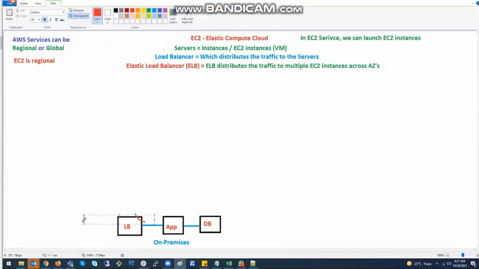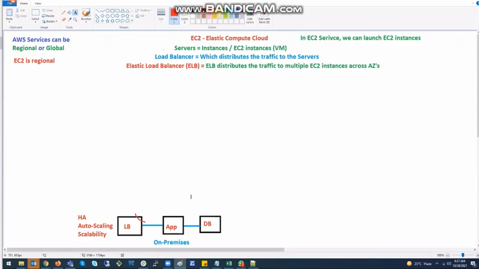So here, high availability is very difficult. And is it possible to set up auto scaling in your on-premises load balancer? Very difficult. And is it easy to set up scalability? Can you increase the capacity of the server just like that? Scalability? No. Elasticity, I mean, auto scaling? No. All these things are not possible on the load balancer, and there is a very high chance that your load balancer will go down.